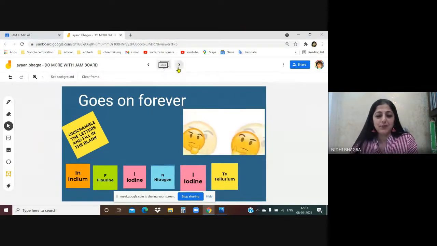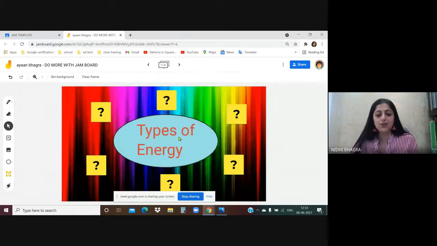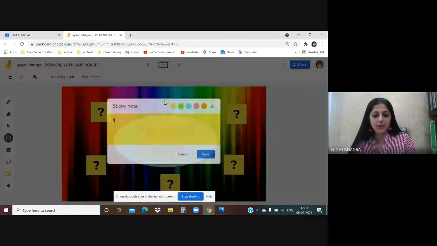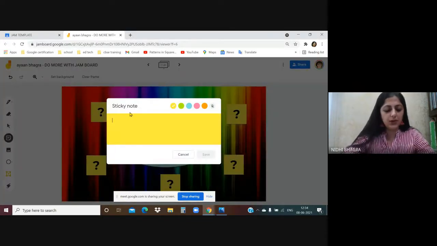So next one. Then types of energy. You have just made a template, a question mark on a sticky note. I used a nice background, used an oval shape, wrote with the text box inside. And then on the sticky note, you have to write the types of energy. The child will open that sticky note, remove the question mark, and write down potential energy.